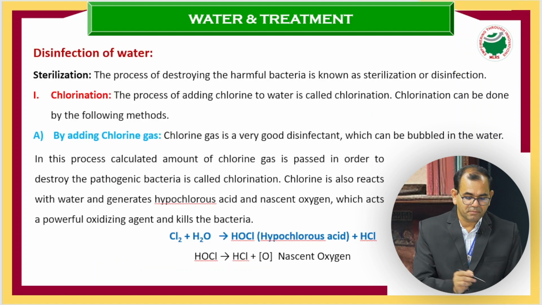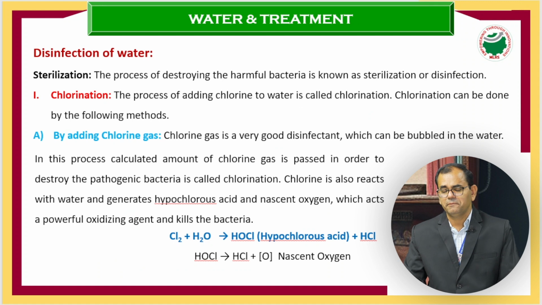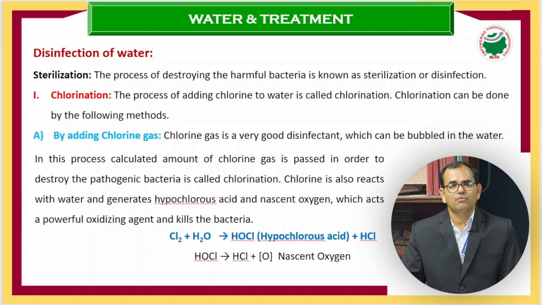So now the interesting part is that after filtration, the major treatment method is disinfection. Disinfection can be done in three ways. First one is by addition of chlorine gas to the water which we are going to disinfect.